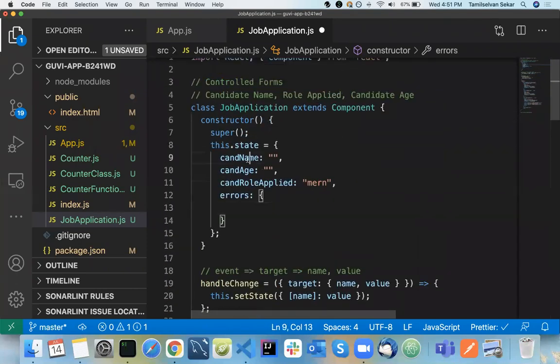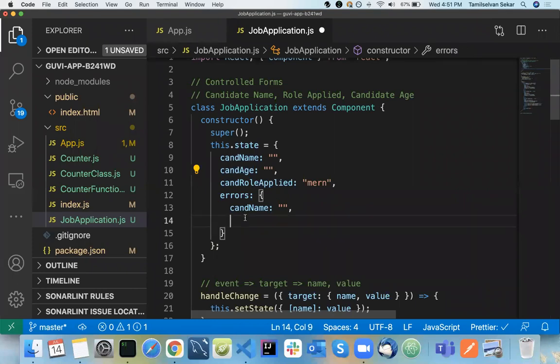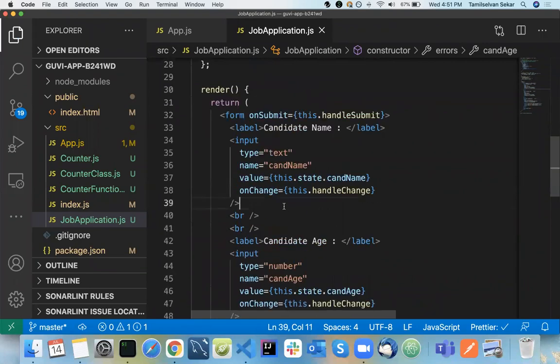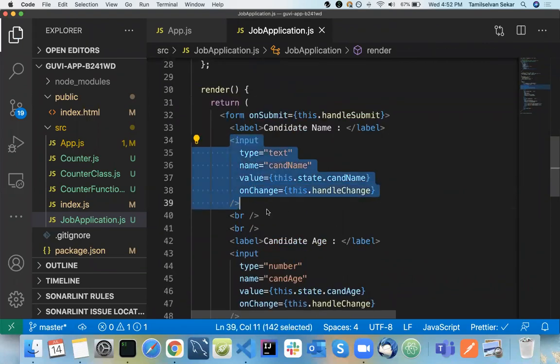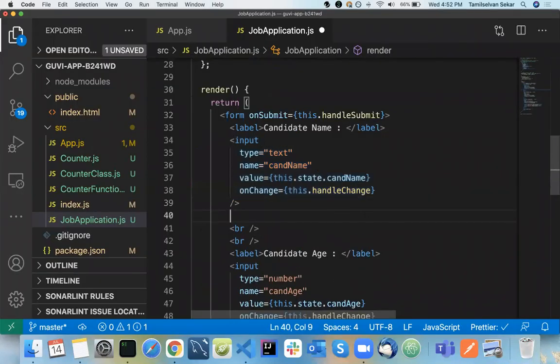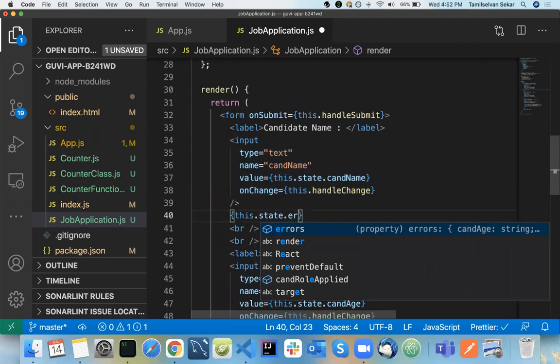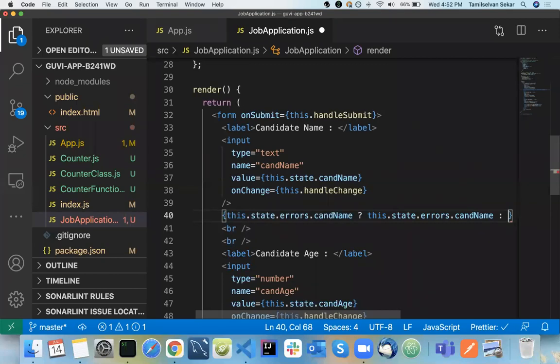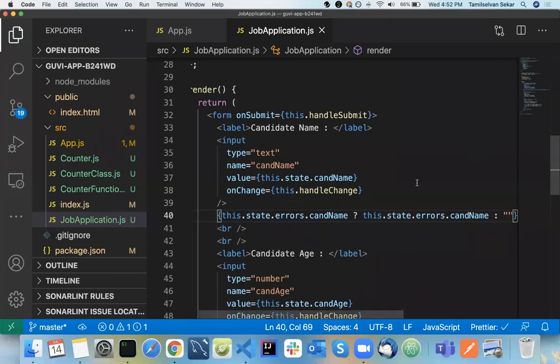So I will have an error inside errors for candidate name, and the same way for candidate age as well. So we'll have two errors. Below your candidate name and other fields, if this.state.errors.candidateName has an error, we are going to print it here. If not, we can have it empty. So basic conditional rendering here.